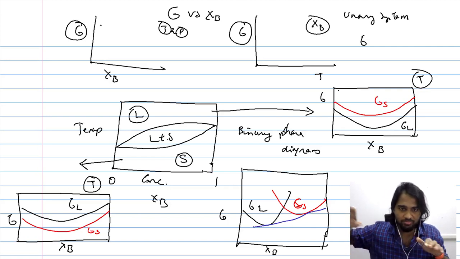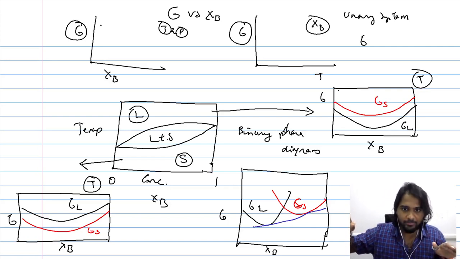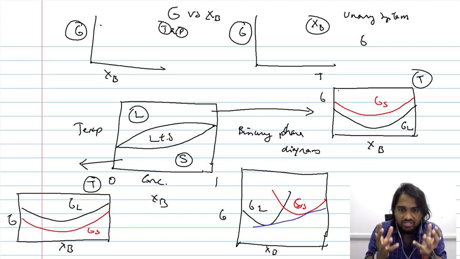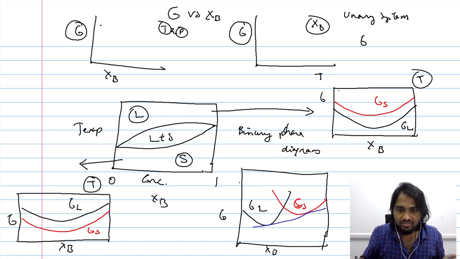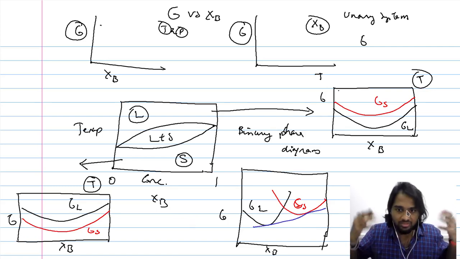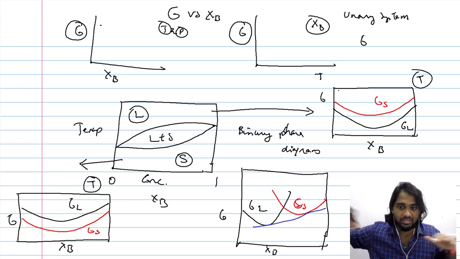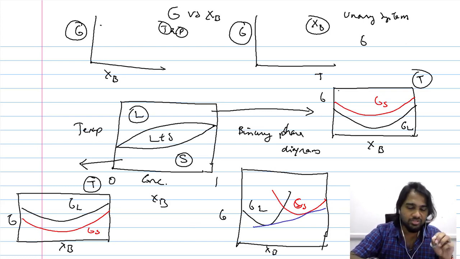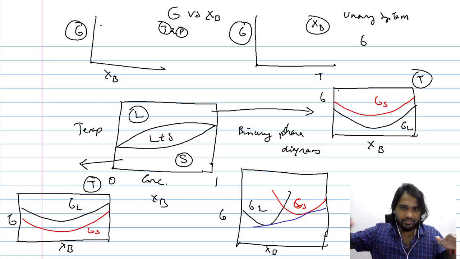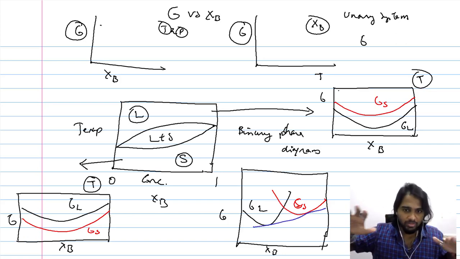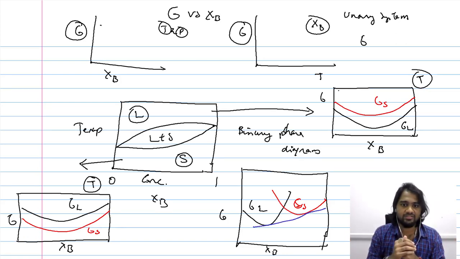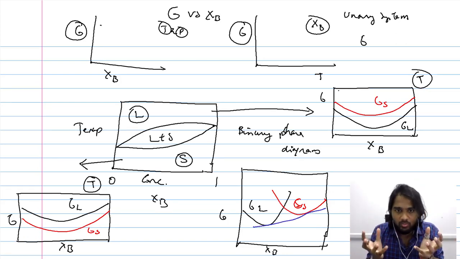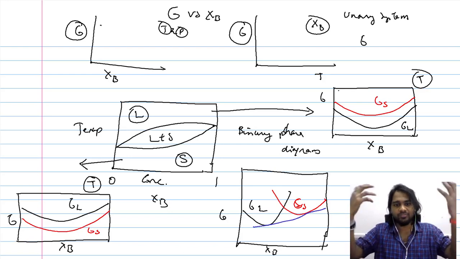So when it is possible for us to drop a common tangent, it means that there is a possibility of these different phases coexisting with each other. So here we have considered two phases. If we consider three, then there will be three curves and we will be dropping a common tangent. Four phases, four curves connected through a common tangent. When it is possible for us to connect the curves of the different phases to a common tangent, it means there is a possibility for all these phases to coexist. If not, the lowest one will exist at the expense of the others.